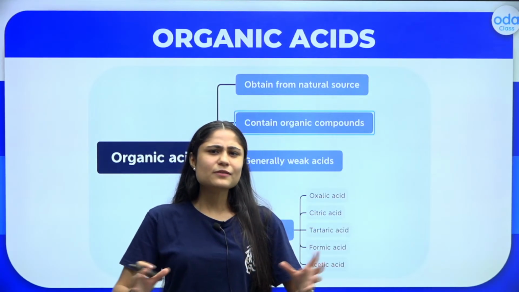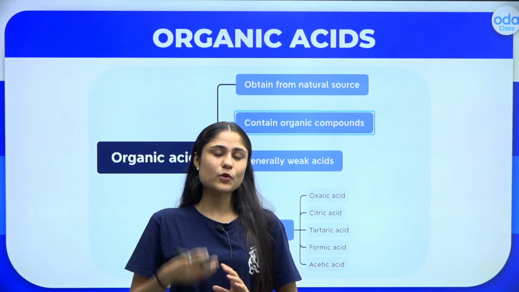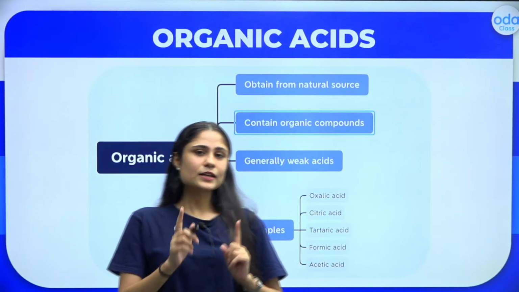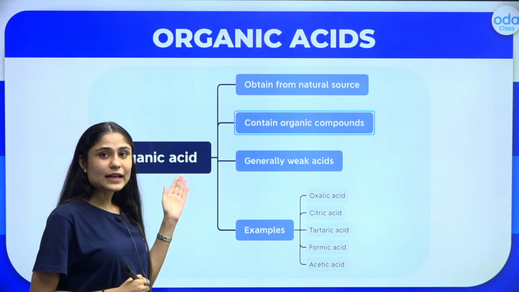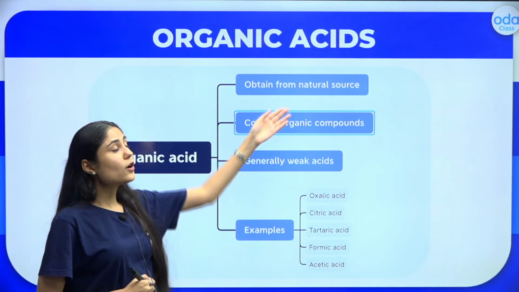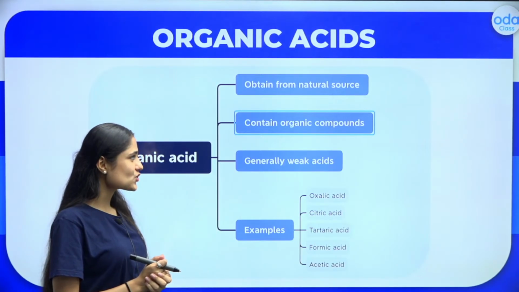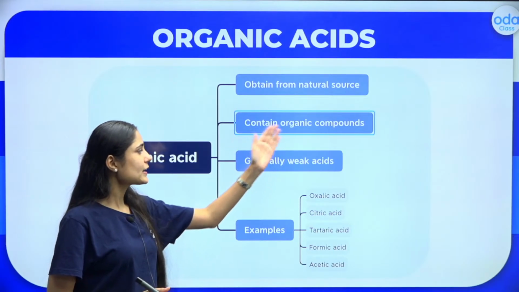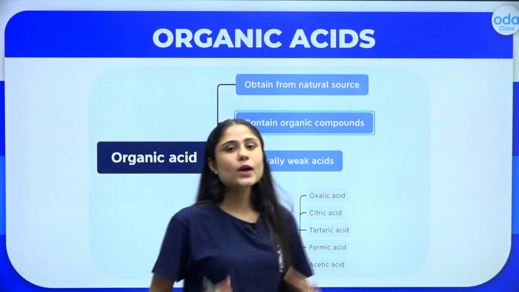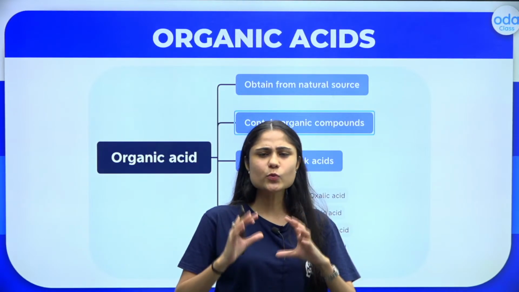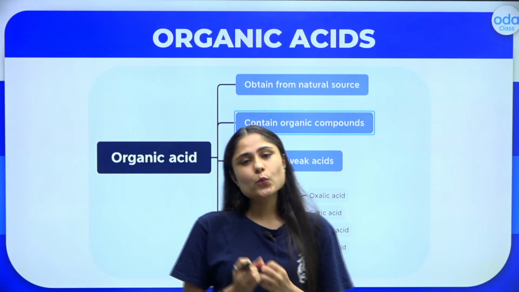Since we are classifying them on the basis of their sources, what we can understand is that these organic acids are obtained from natural sources. They are already present in nature. They contain organic compounds, and these organic acids are generally weak in nature. They are not very strong acids, not very corrosive in nature.